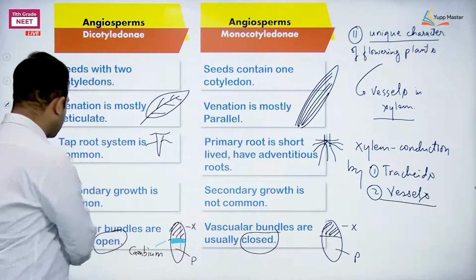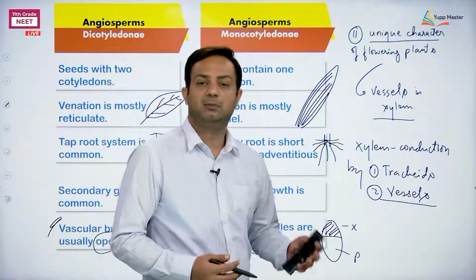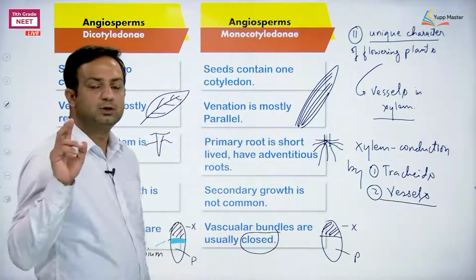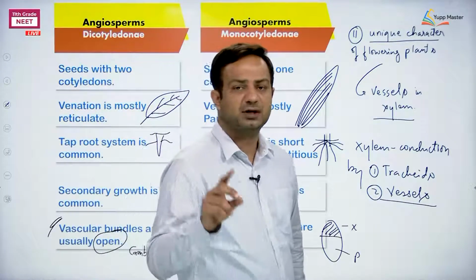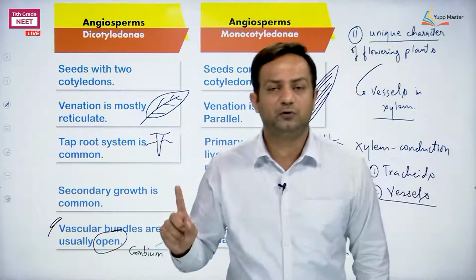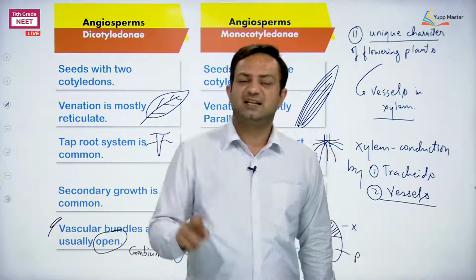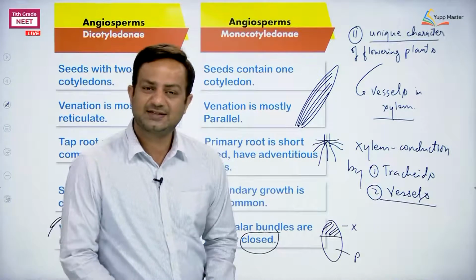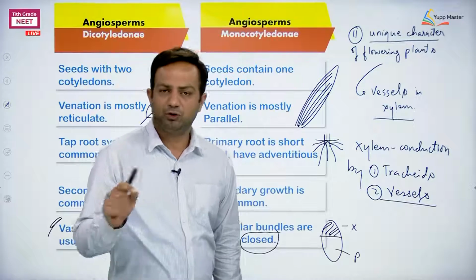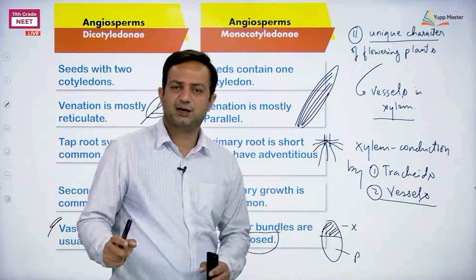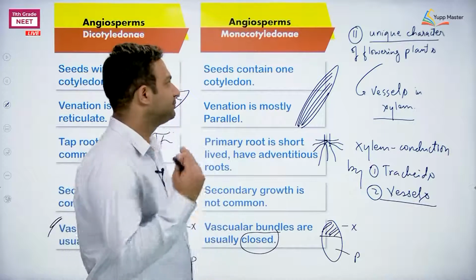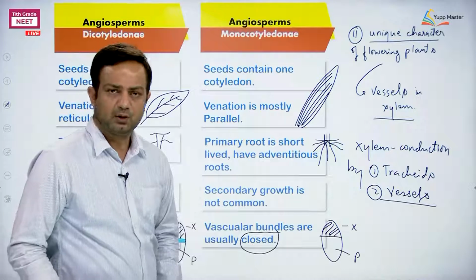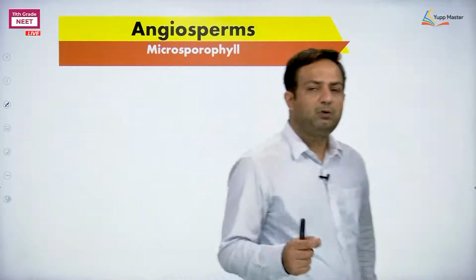This is going to be covered in the later classes, in anatomy of flowering plants. Later we will discuss. So far we have discussed the two unique characters of angiosperms. One is the sporophylls getting aggregated as flower. The second unique character of angiosperms is the presence of vessels in the xylem. It is not universal in angiosperms, but if vessels are present, they are most likely in angiosperms. They can be seen in exceptional cases of gymnosperms. Next, about the sporophylls.